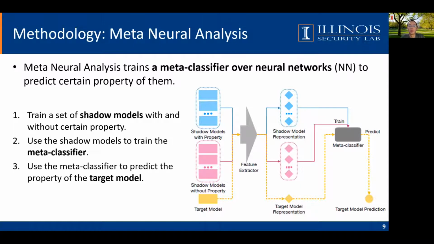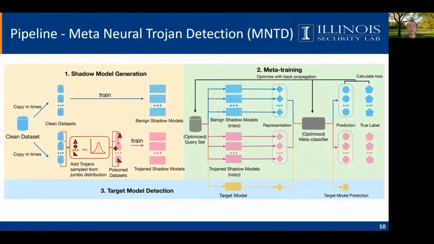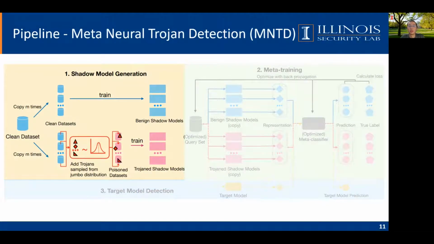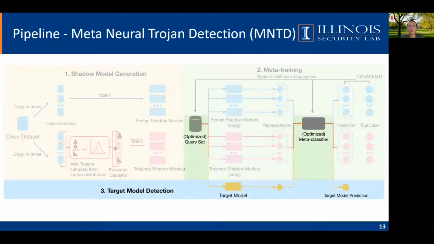First, it will train a set of shadow models with and without certain property. Second, it will use the shadow models to train the meta-classifier. And finally, it uses the meta-classifier to predict the property of the target model. It is natural to apply such pipeline to detect Trojans. We also have 3 steps in our pipeline. First, we will generate a set of benign and Trojan shadow models. Next, we will train a meta-classifier to distinguish between benign and Trojan models. And finally, we apply the meta-classifier to the target model.